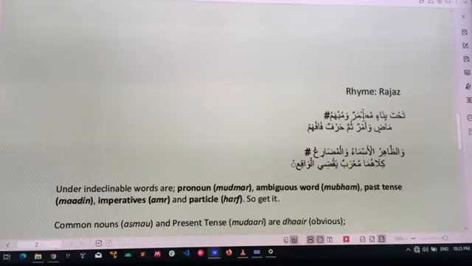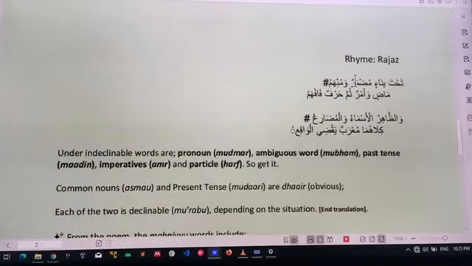Mudmarun, all domir that you know. It can be domir muttasil or domir munfasil. Any domir you have seen, when they tell you this thing is domir, it will always be mabni. Do we get now?